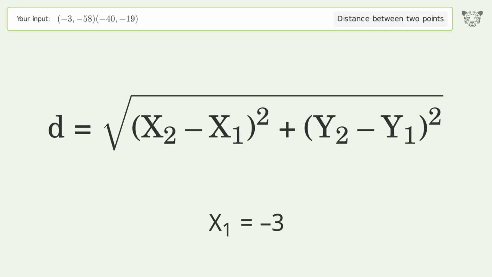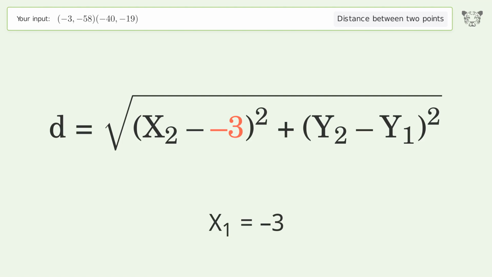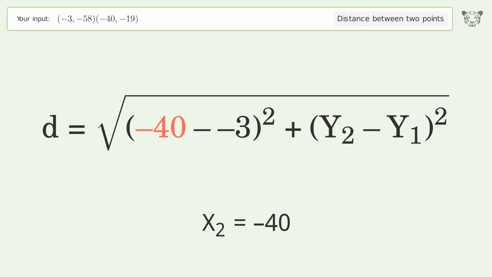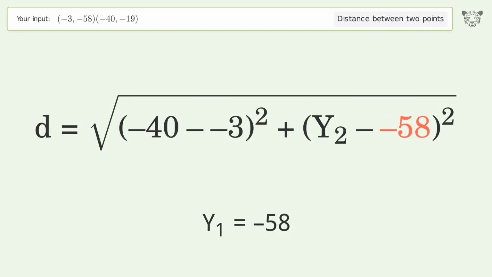x1 equals -3. x2 equals -40. y1 equals -58. y2 equals -19.